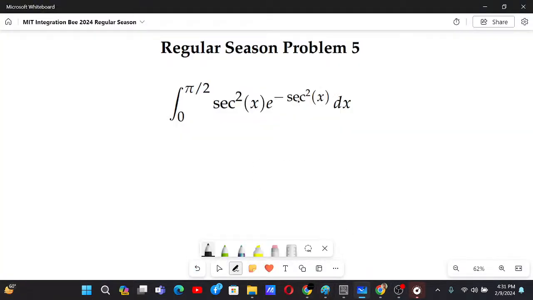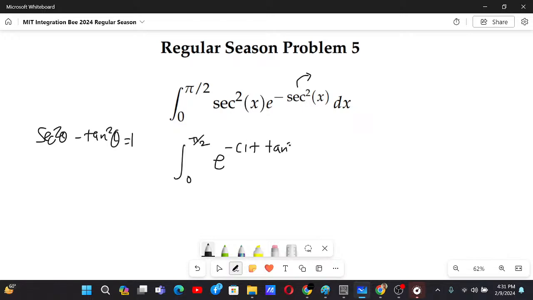Okay, now for this problem we can change this into tan and something, and so sec square x will be just the derivative. So we have the integral from 0 to pi by 2. We know that sec square theta minus tan square theta equals 1. That's why sec square theta equals 1 plus tan square theta, so e to the power minus of 1 plus tan square theta, and then sec square theta d theta.